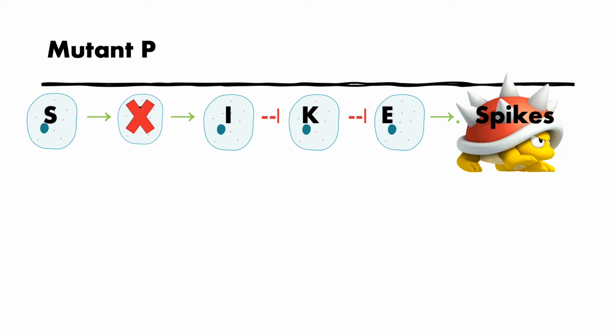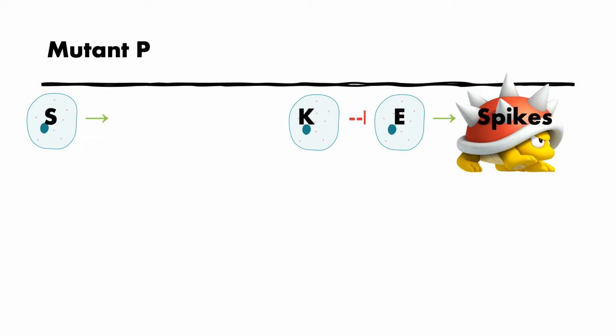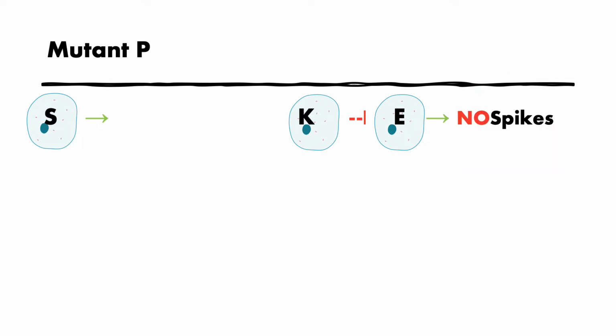If the ectoderm spike cells have a mutant P strain, P will no longer be able to activate I. I won't be able to repress K, so K will now function to repress E. E is repressed and no spikes will be produced with the mutant P strain.